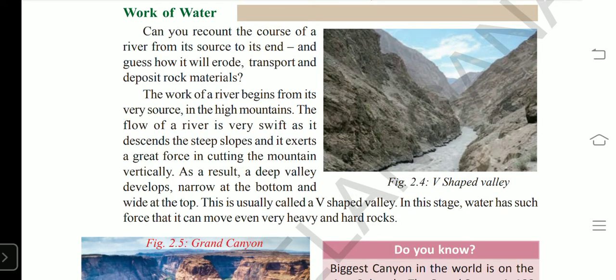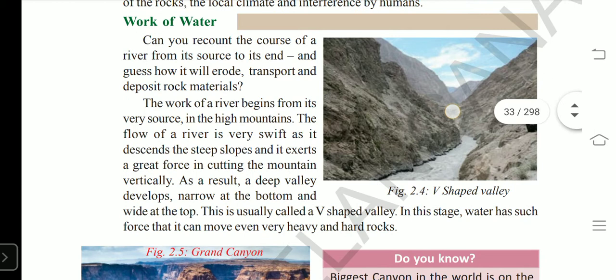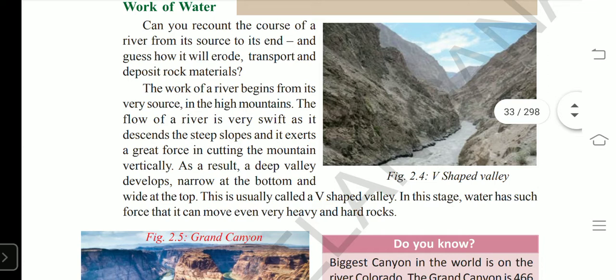So water moves with different speed at different levels. On the mountain areas, the river flows with high speed, what we call very swift, as it comes down.